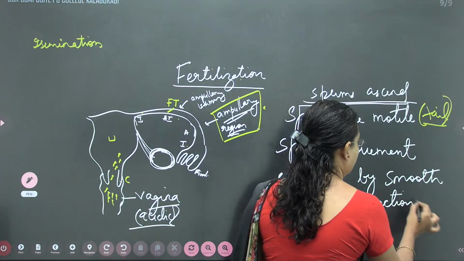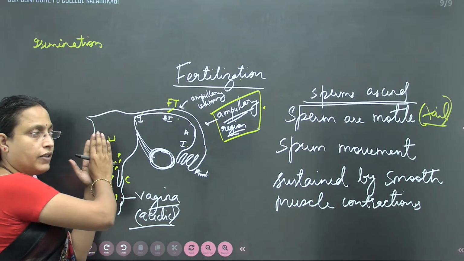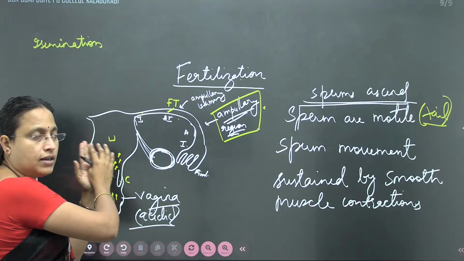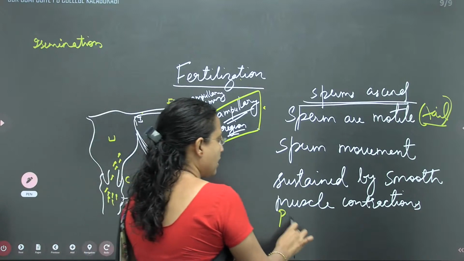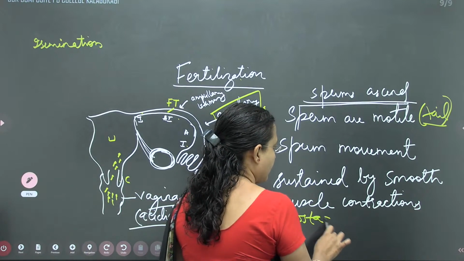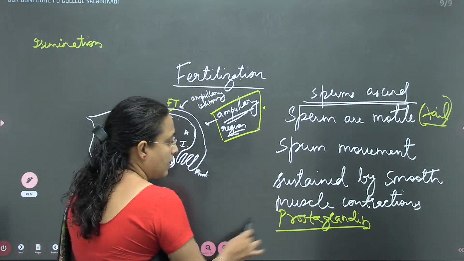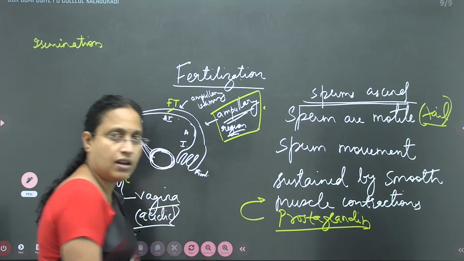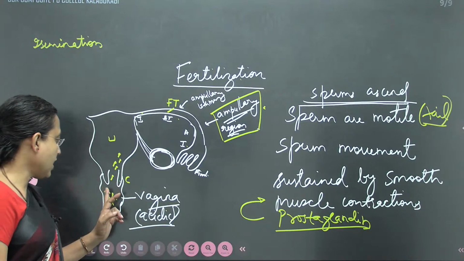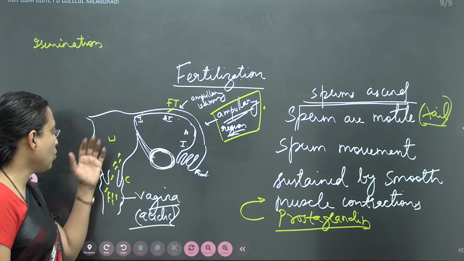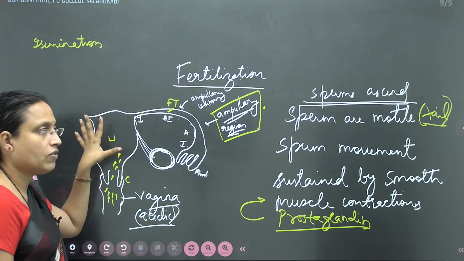So how will the smooth muscles contract and relax here? It depends on a chemical that is present in the semen. The chemical present in the semen is prostaglandins. These prostaglandins cause smooth muscle contraction. So semen already has prostaglandins. As the sperms move, as the chemical diffuses, it will cause the contractions of the smooth muscle of the uterus.